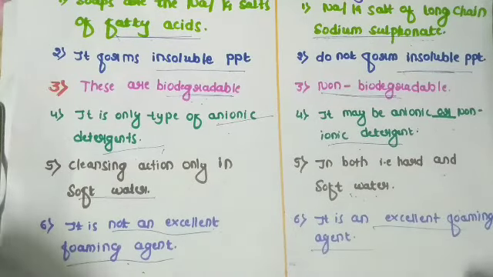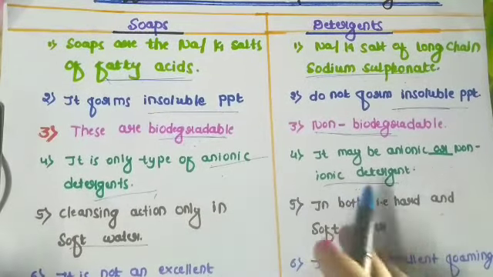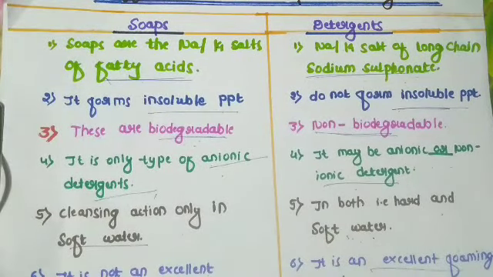These are the main differences between the soaps as well as detergents. Remaining are that soaps cannot be used for washing delicate fibers like knitted wool and silk, but detergents can be used for washing delicate fibers like knitted wool and silk.